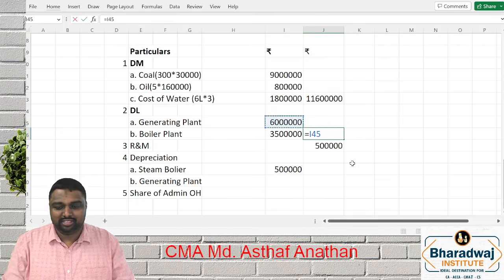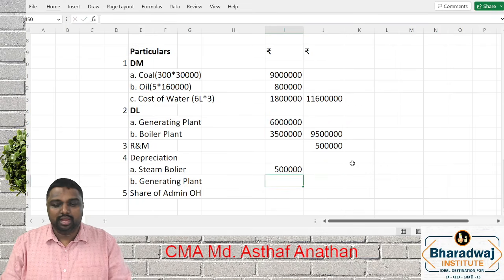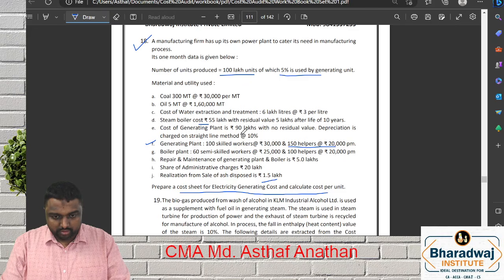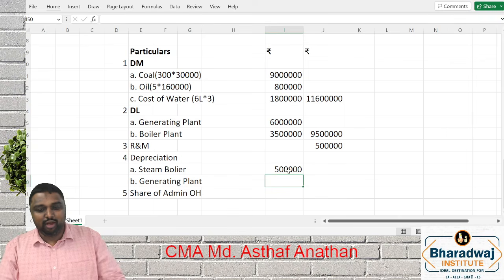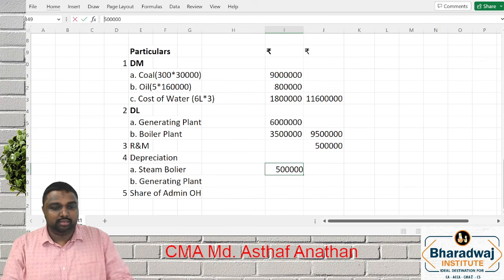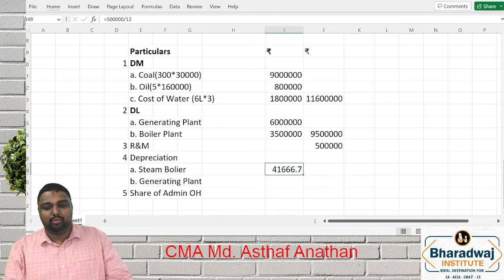Come on. Next is the generating plant. 90 lakh into 10%. See, this data is for a month, so you have to go for a month. 5 lakh divided by 12, you will get 41.